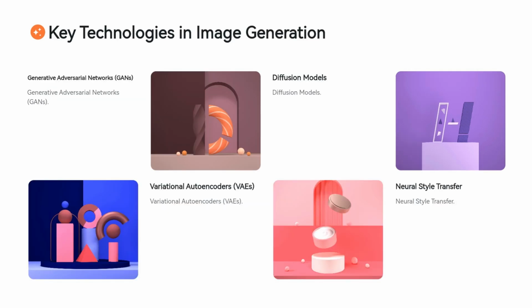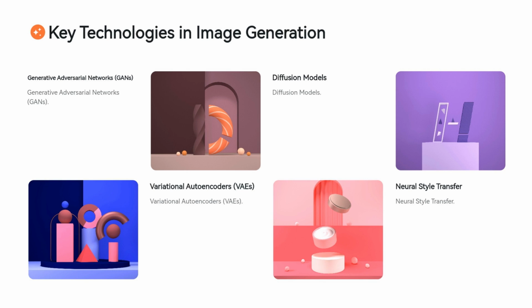Several key technologies are driving the progress in AI-driven image generation. The most notable are Generative Adversarial Networks, GANs, which consist of two neural networks, the generator and the discriminator, that compete against each other to create realistic images. GANs have become the cornerstone of image generation and have led to advances in everything from creating realistic faces to generating entire scenes.